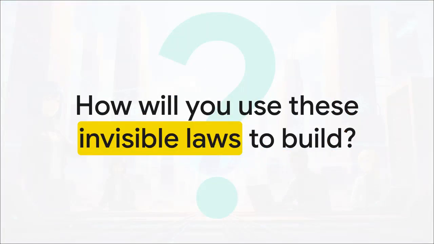Which brings us to the end of this note, and honestly, to a really important question. You now understand the deep, structural laws of the digital universe. You know the exact difference between the bulletproof reliability of TCP and the raw speed of UDP. You understand the future-ready power of QUIC and the global routing magic of BGP. The internet is no longer just a mystery. It's a perfectly logical system that's just waiting for you to utilize it. So the question is, how will you use these invisible laws to build the next great digital business? The playbook is yours. Now go build.